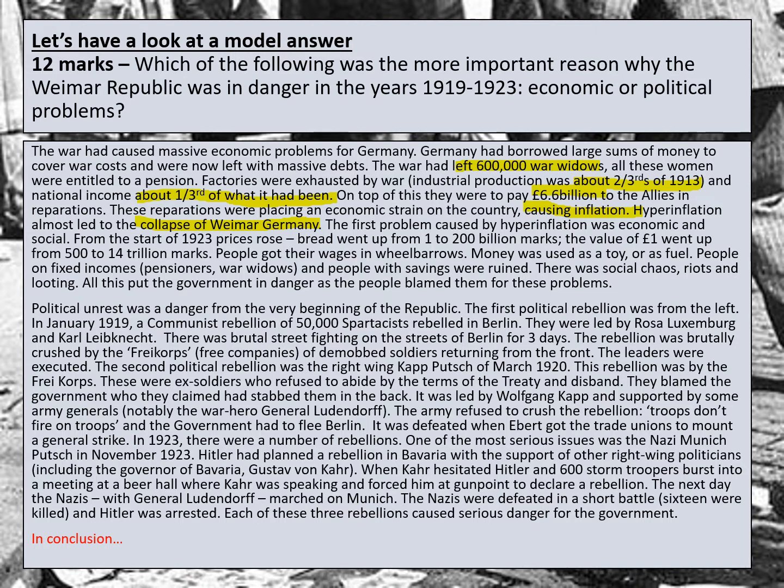From the start of 1923, prices rose. Bread went up from 1 to 200 billion marks, and the value of a pound went up from 500 to 14 trillion marks. People got their wages in wheelbarrows. Money was used as a toy or as fuel, and people on fixed incomes and people with savings were ruined. There was social chaos, riots, and looting. All of this put the government in danger as people blamed them for these problems.